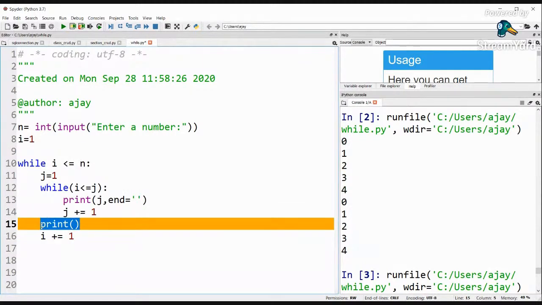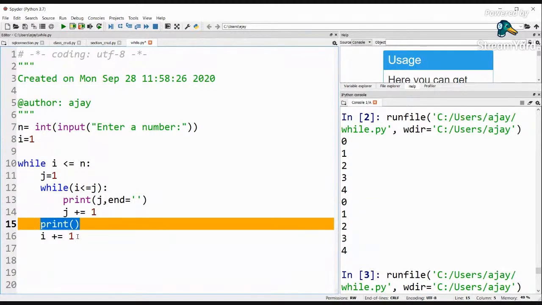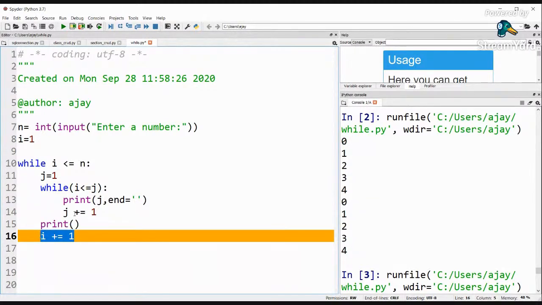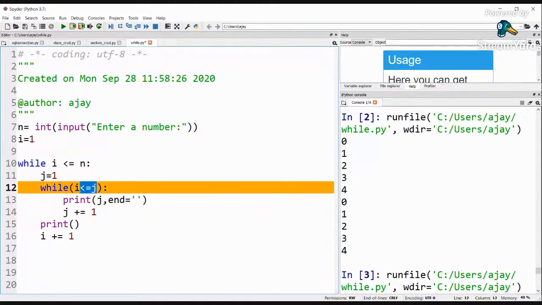Outside the innermost while loop, we have the print statement, and we are incrementing i, and j we are incrementing inside this loop. So this should be, I'm so sorry, j less than or equal to i. Now please try to guess the output.